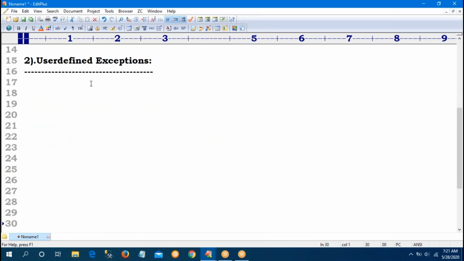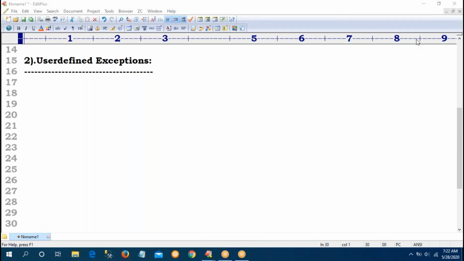So what are user-defined exceptions? User-defined exceptions are nothing but customized exceptions or programmatic exceptions. Yesterday I gave a small example. When you go to an ATM and try to withdraw more money than the available amount, you will get an insufficient funds exception.